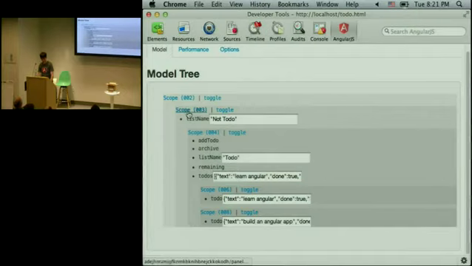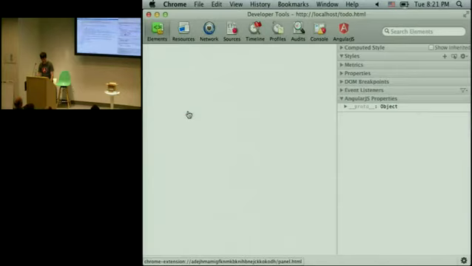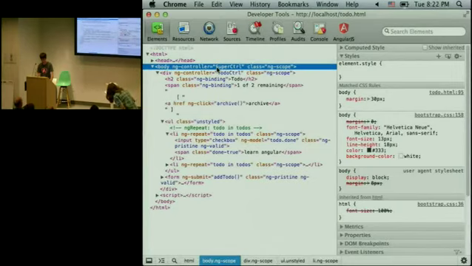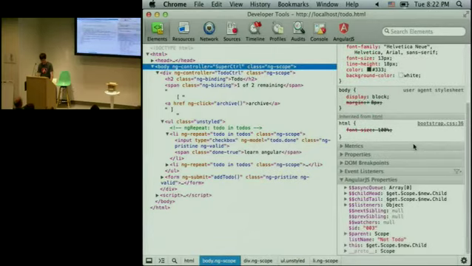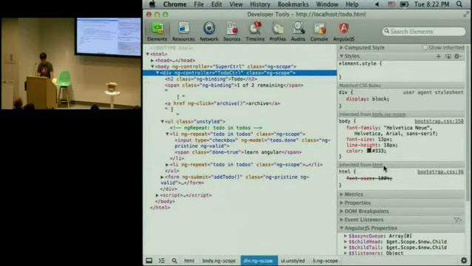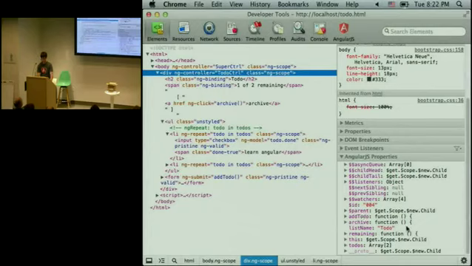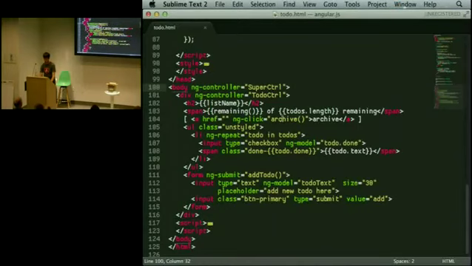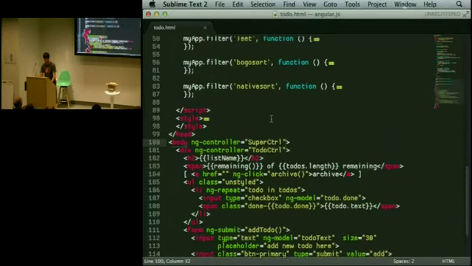One of the other cool things that we have in this tree is you can click on this, and it'll take you into Chrome's inspector here. So you can see, here's my super controller, here's my to-do controller. And on the side as well, this gives you everything in the scope. The $ prefixed properties are internal Angular things. But down here you'll see list name, which is ours. Let's look at the list name here. I foresee this being helpful in a lot of cases where you're building up these hierarchies. You want to see where this value is coming from, why isn't it what I want it to be, and just visualize your app as well.